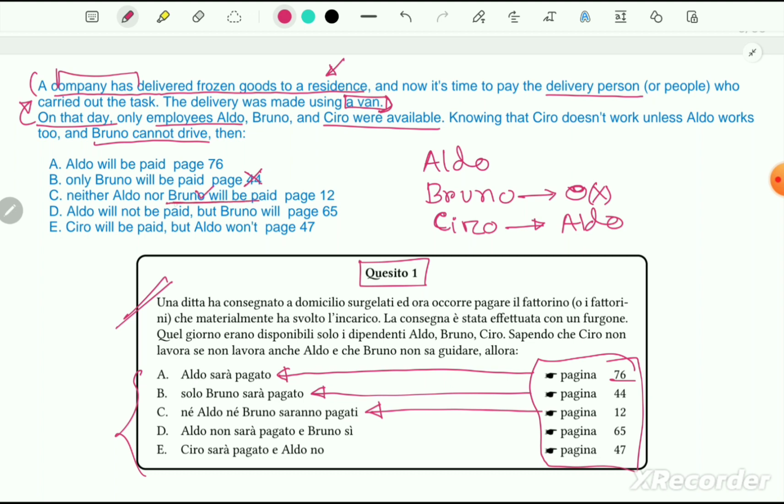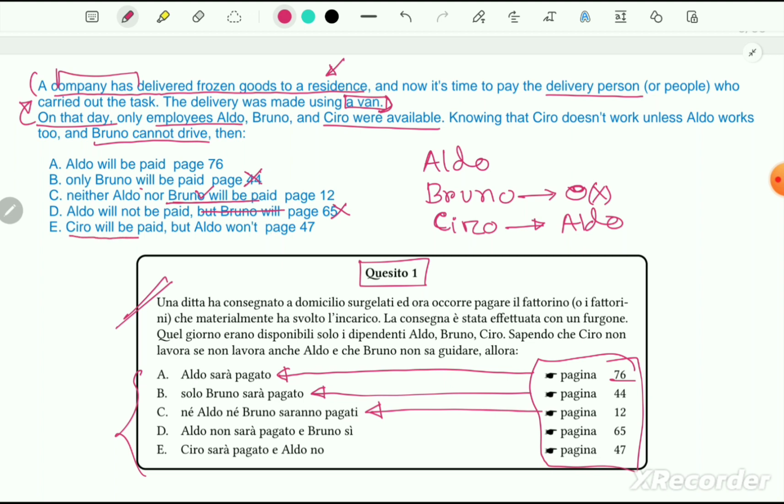This part is correct, but we're not sure about Aldo. So let's move on. Option D, Aldo will not be paid, but Bruno will. This option is not correct. Option E, Ciro will be paid, but Aldo won't.